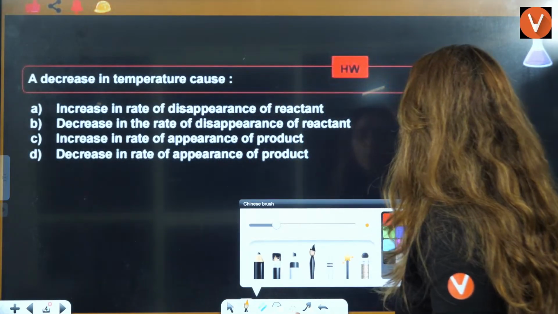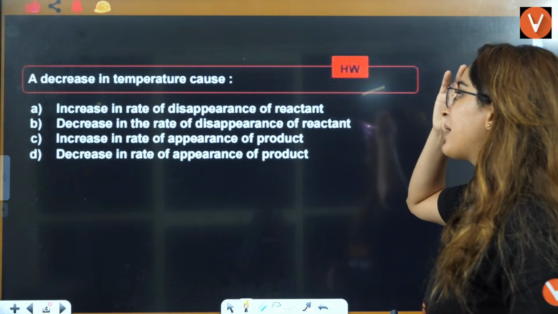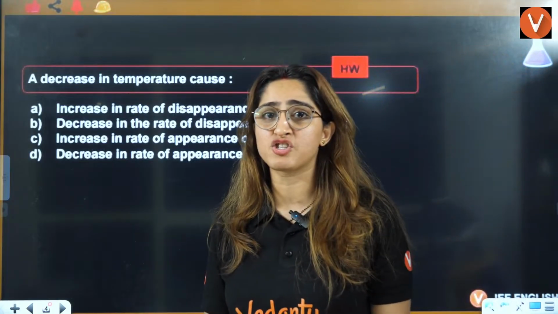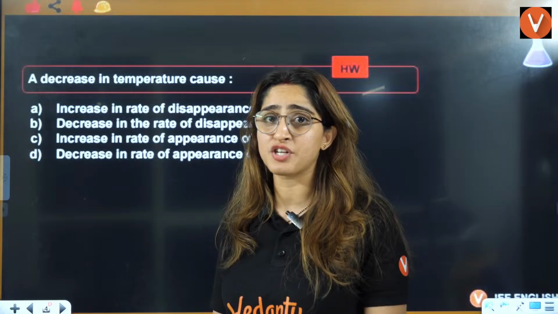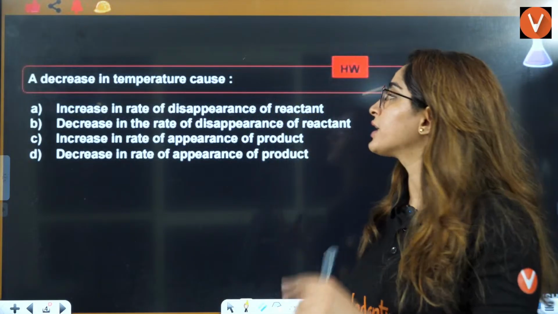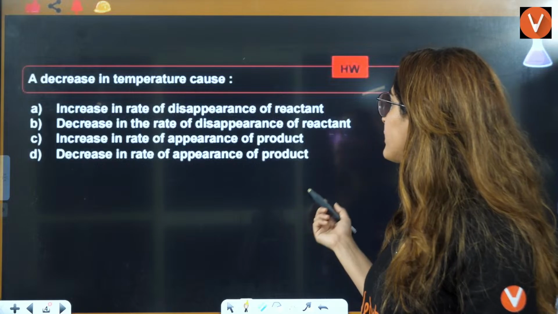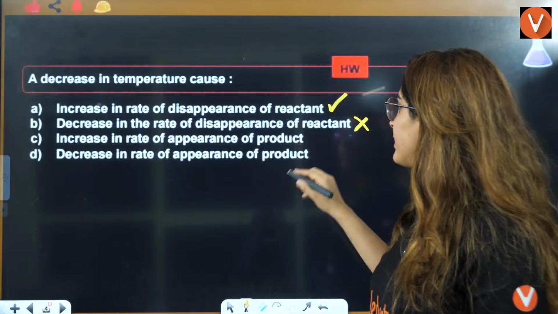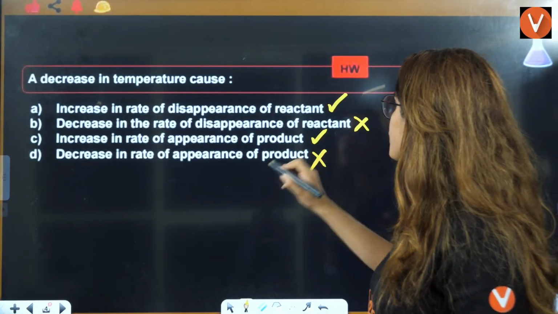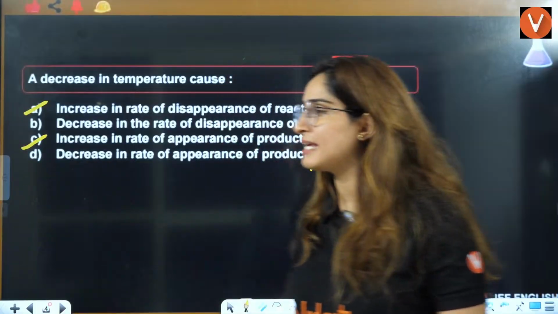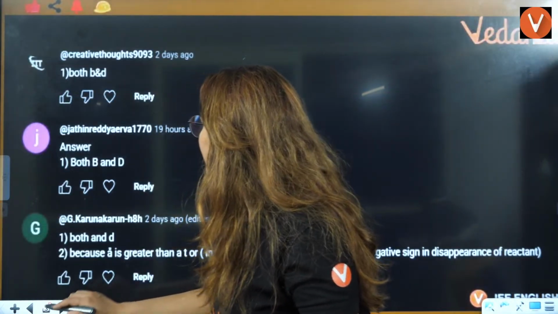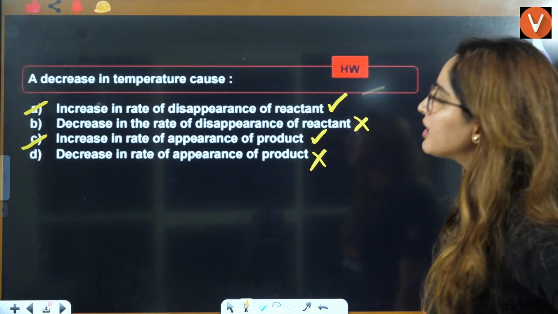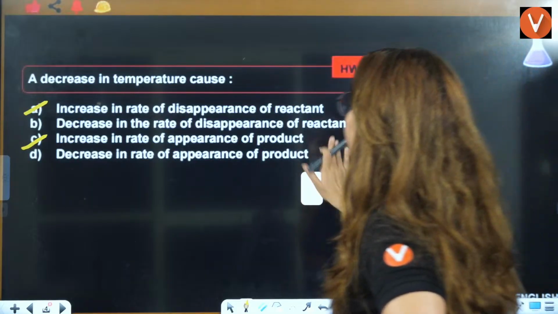Now, let us see what the homework was. The homework was: a decrease in temperature causes an increase in rate of disappearance. When you increase the temperature, the rate of reaction will increase in most cases, so the rate of disappearance of reactant will increase. But they are saying decrease in temperature, my bad.